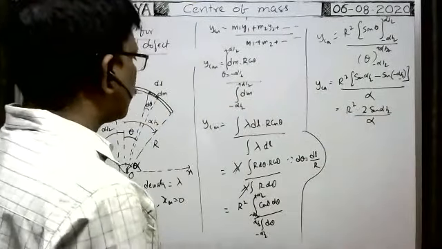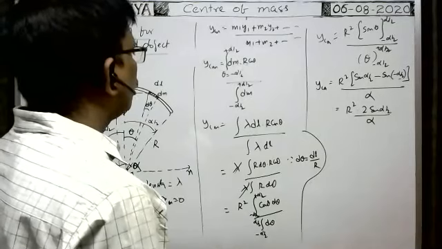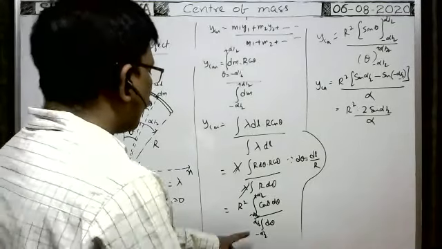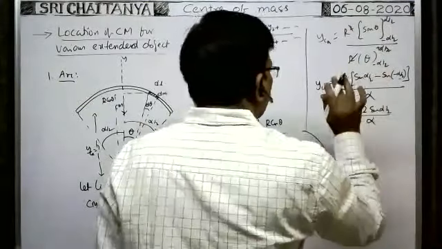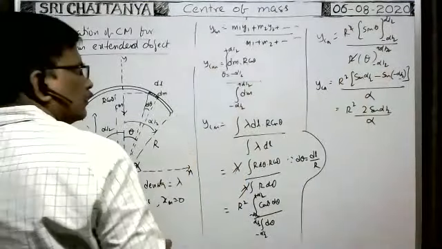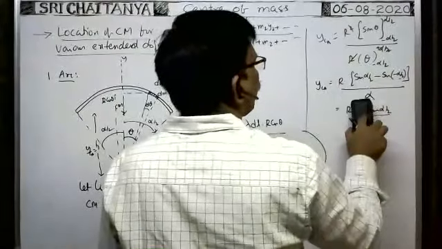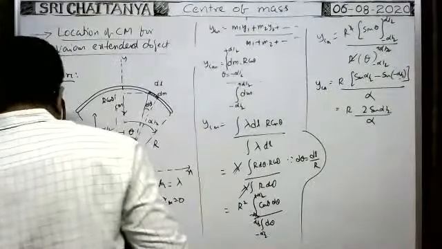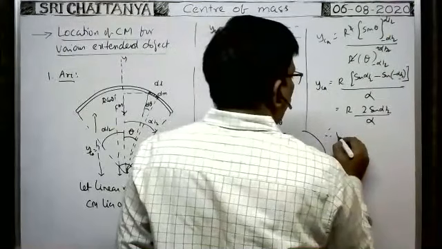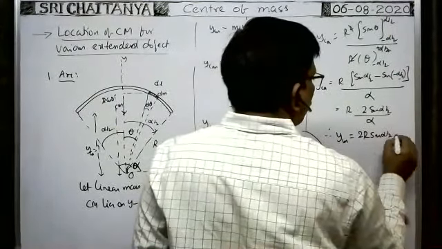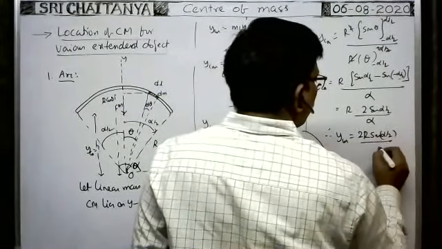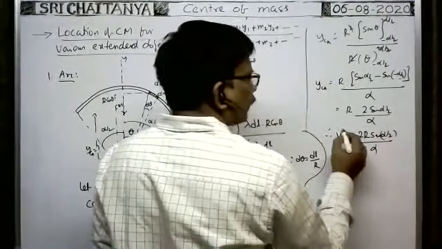Is it r square, correct? Here also r is there, no? Here also r is there. One r will be cancelled, so you get only r. You will have only r. Right. So therefore YCM is equal to 2r sin alpha by 2, whole divided by alpha. Here alpha must be in radians.